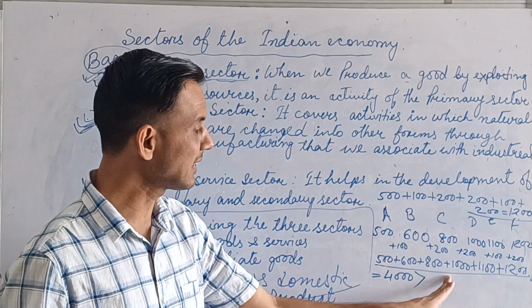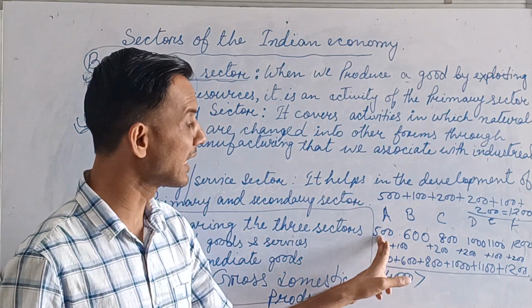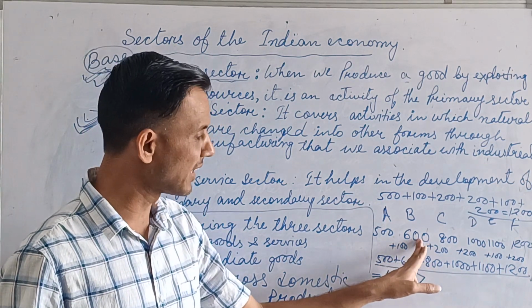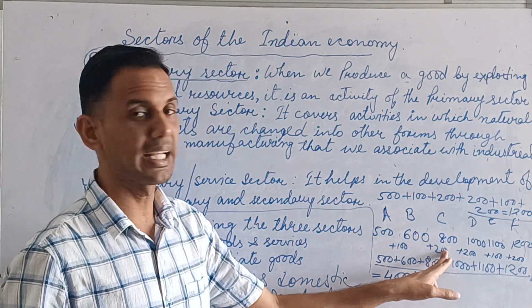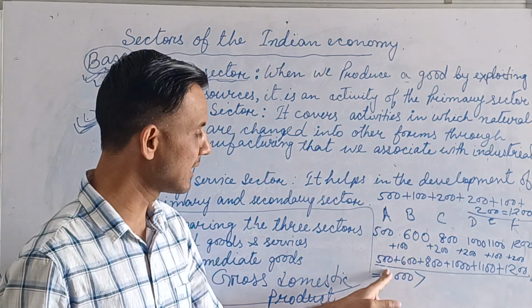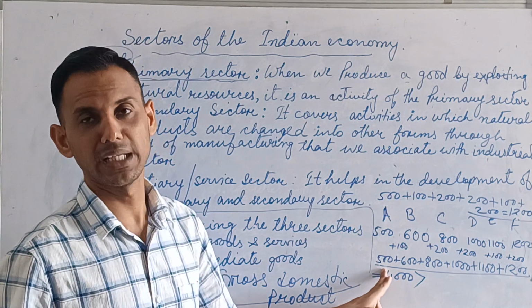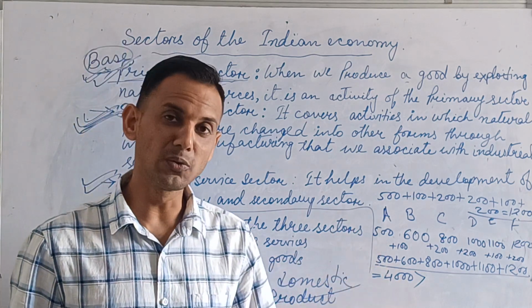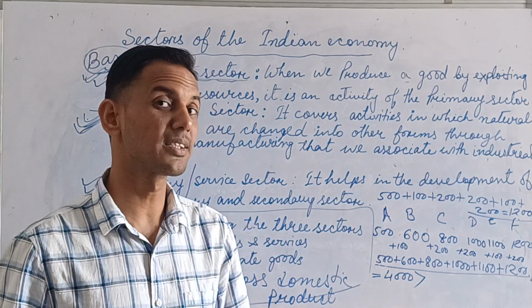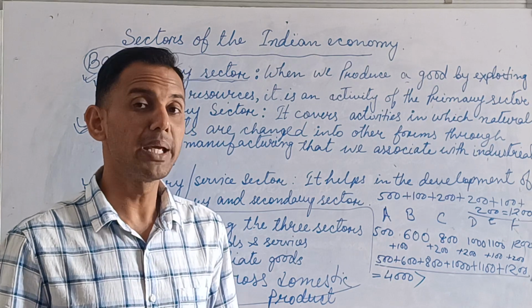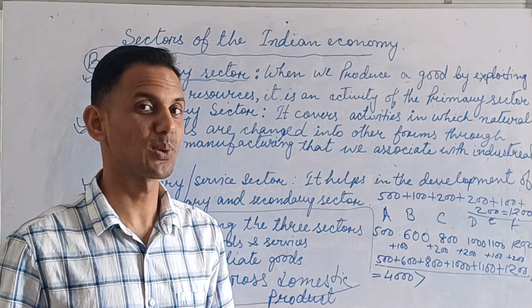This one is not correct, as I told that already 500 included in the 600. This 600 already included in the 800. So like this, it means in here problem of double counting is there. So when we count the same thing more than once, this is called the double counting. It makes overestimate, which is not actually correct.